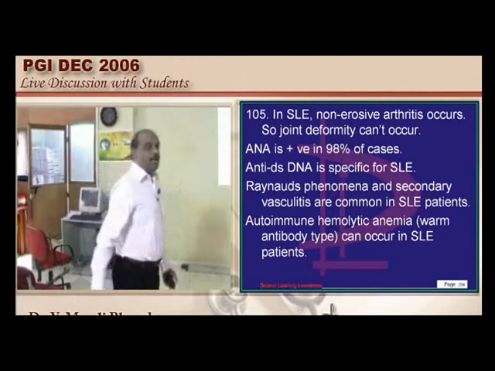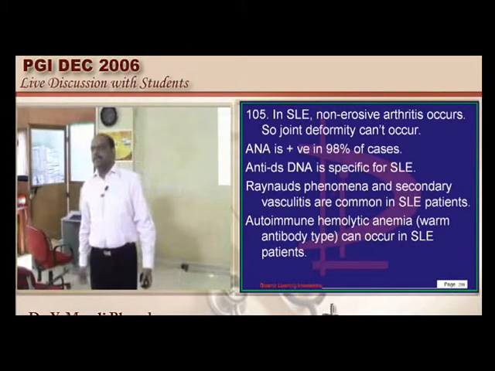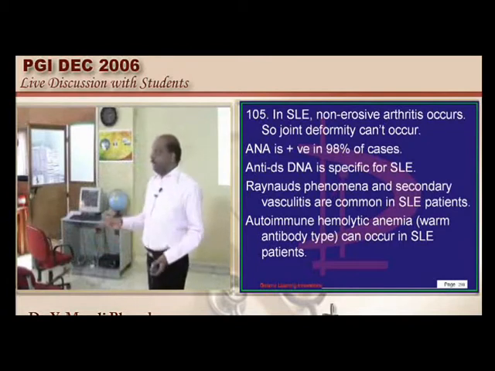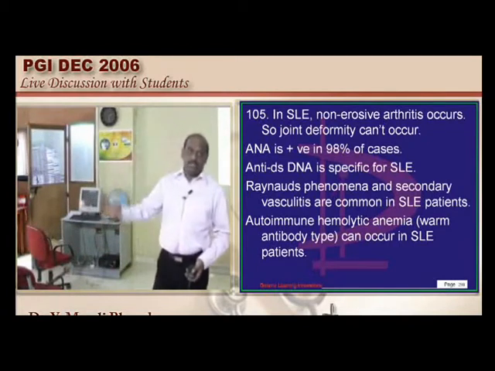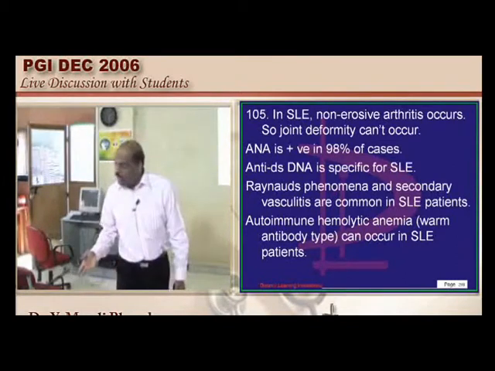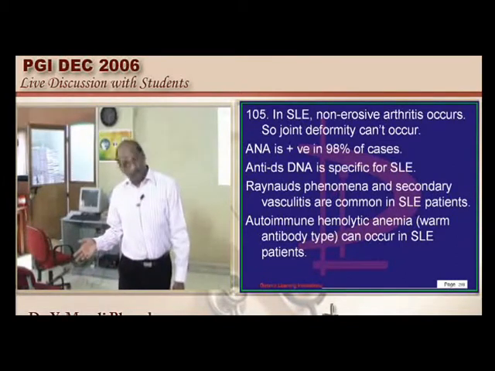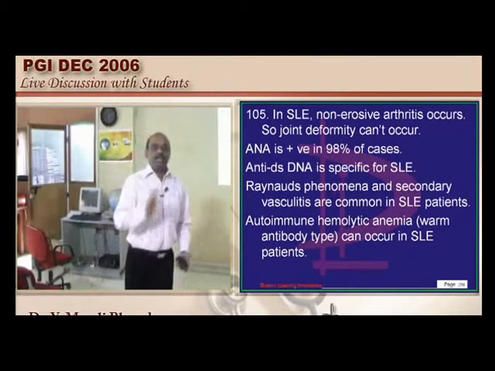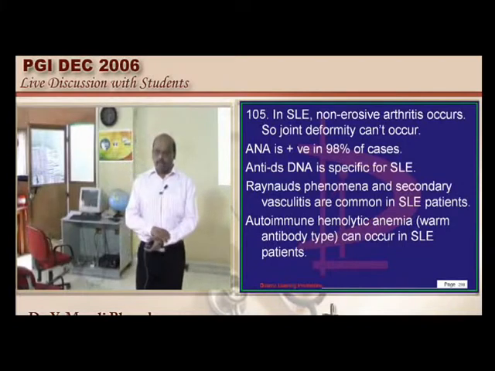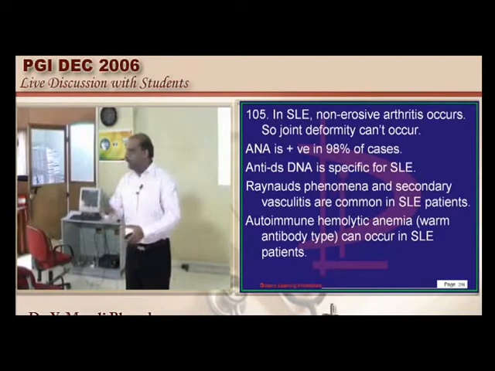So what type of arthritis do you come across in SLE? Unlike osteoarthritis or rheumatoid arthritis, where erosions may be there, erosions are never a feature of SLE. Is it a good differential diagnosis or an important differential diagnosis? Definitely. Rheumatoid arthritis is a diagnosis that you tend to make in a 30 or 35-year-old female who has early morning stiffness.